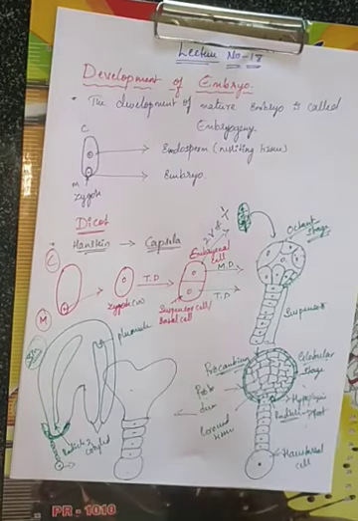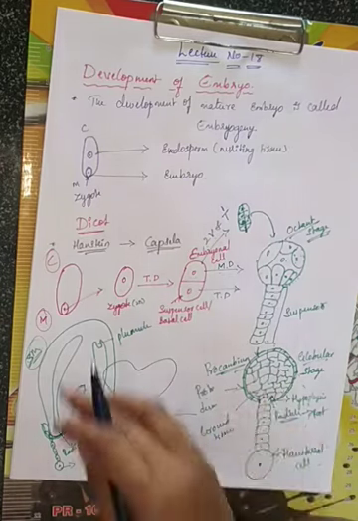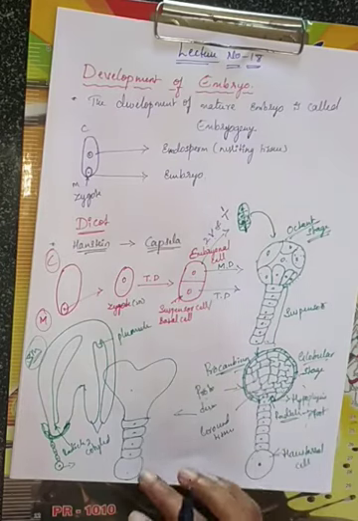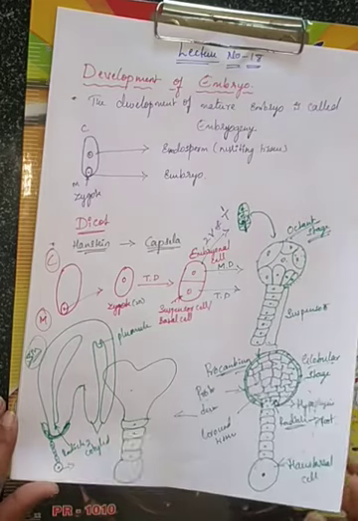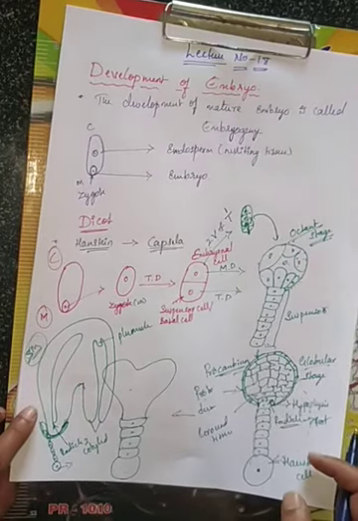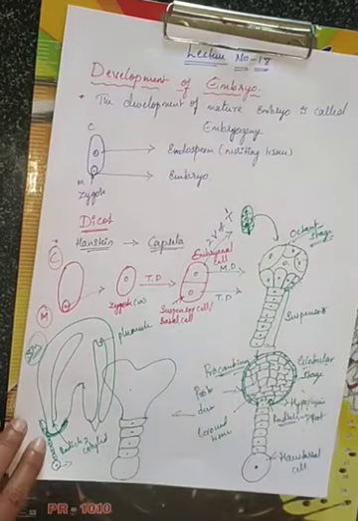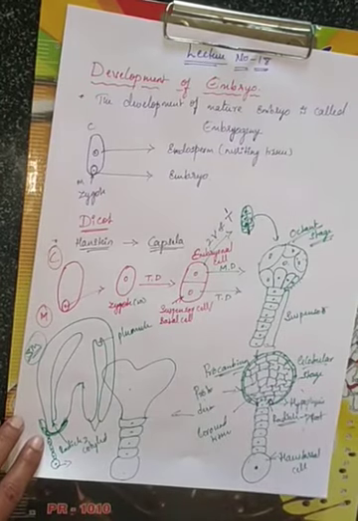This is very neatly there in your NCERT, so please copy from NCERT. For your explanation point of view, I just roughly drew it here, but in your NCERT it is given very nicely. That diagram may ask for 3 marks. Now let us understand the development of embryo in monocot.